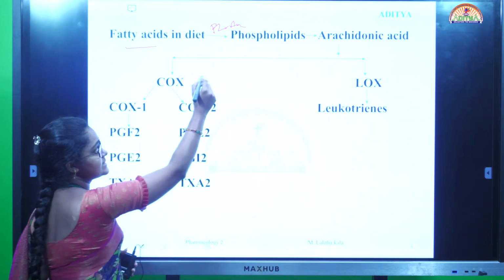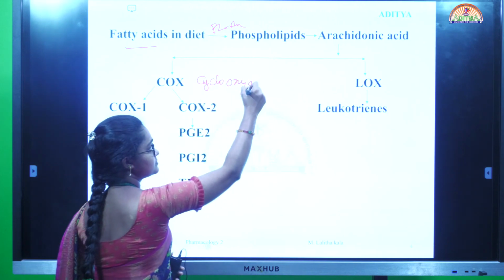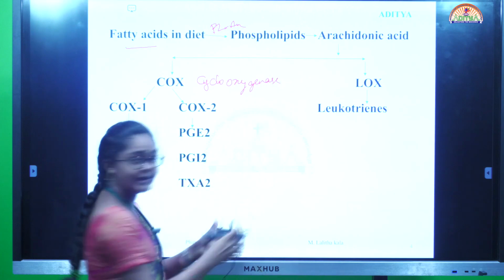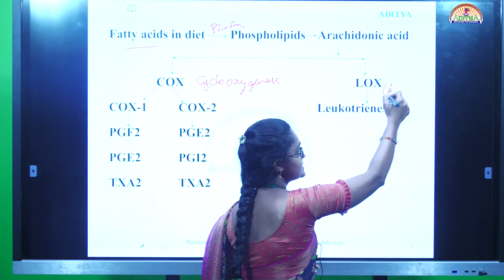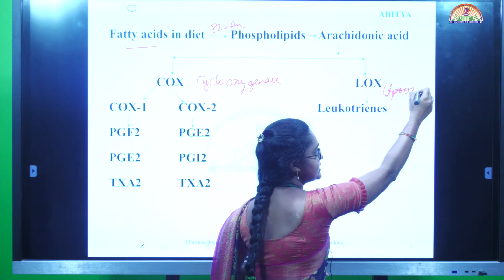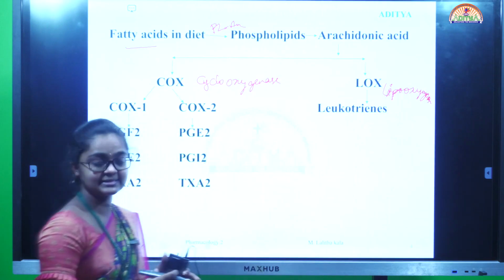COX is cyclooxygenase enzyme, whereas LOX is the lipoxygenase pathway. These two are the pathways involved in arachidonic acid.